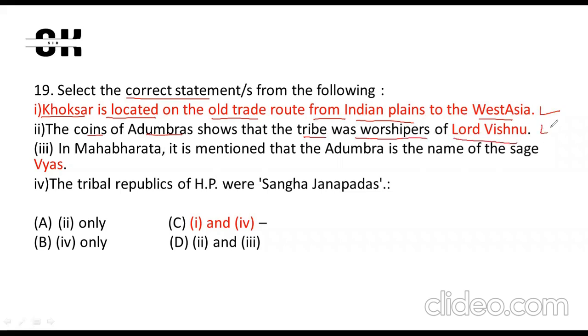It is Lord Shiva. In Mahabharata, it is mentioned that Adumbra is the name of the sage Vyas. This is also wrong. And if I talk about the tribal republic of HP, Asang Janpad, the fourth statement is right. First statement is right. The question is talking about correct statement. So the answer is C.